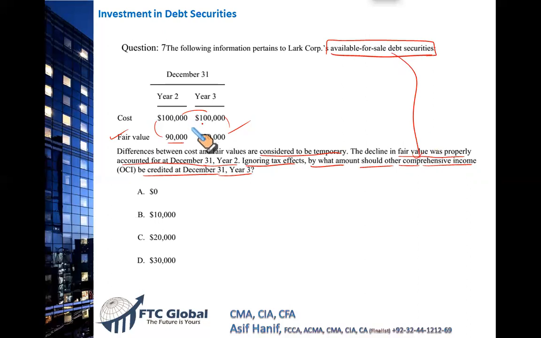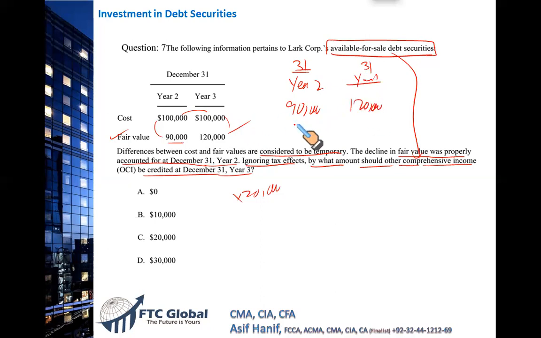Most of you will make a mistake and say the cost versus 120, so it's going to be 20. No, it's not 20. Remember, at the end of year 2, 31st December, the book value of these bonds will be 90. When the next year ends, 31st December, year 3, the fair value is 120.